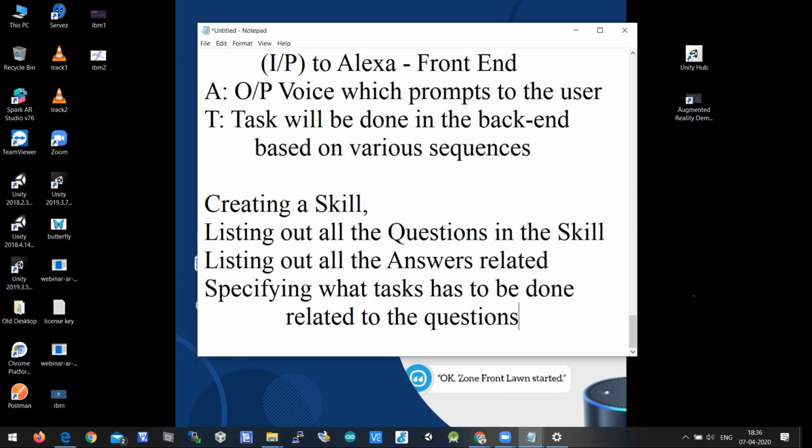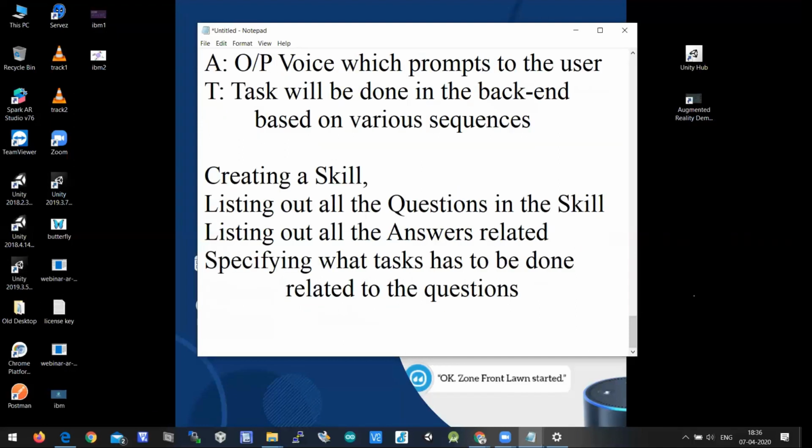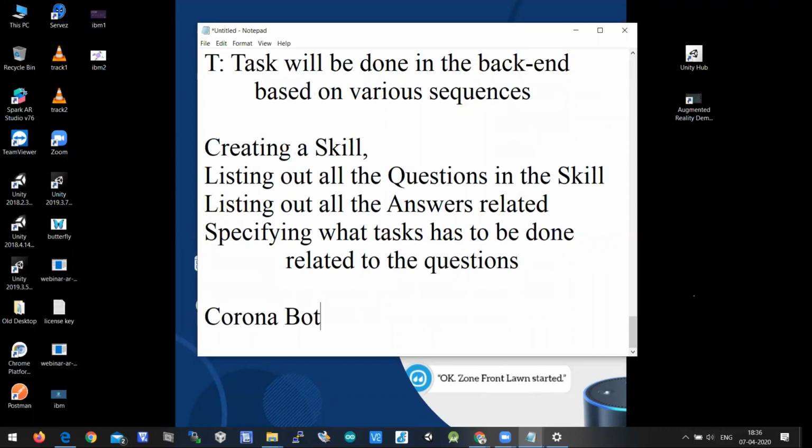So creating a skill is nothing but listing out what questions the user will ask on the skill. Say if you talk about corona, what will the user ask?